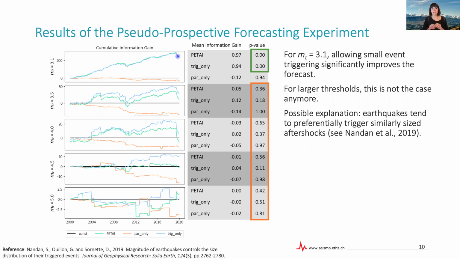But when the difference between the magnitude of the newly included events and the target events becomes large, we don't see this effect anymore. So besides being able to more accurately forecast relatively small sized earthquakes, we also have this useful insight, which can then guide us in the development of the next, even better forecasting models.